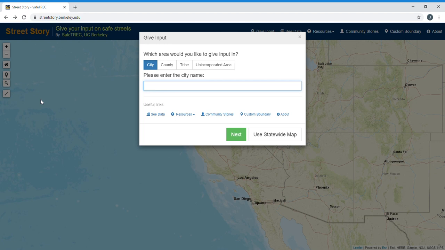Street Story is an online engagement platform that allows community organizations and public agencies to gather information regarding traffic collisions, near misses, crashes, and safe places to travel. This platform is free and publicly accessible and can be used for transportation safety planning efforts, project proposals, and programs. SafeTrack also provides technical assistance through workshops, webinars, and one-on-one assistance.